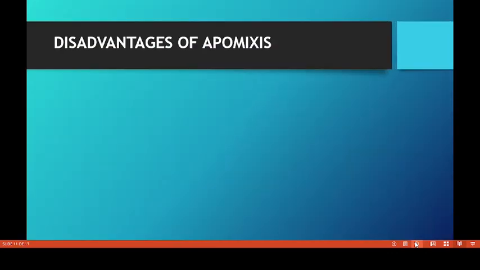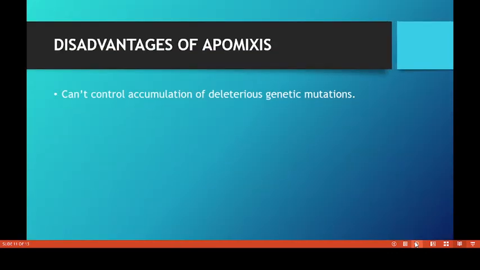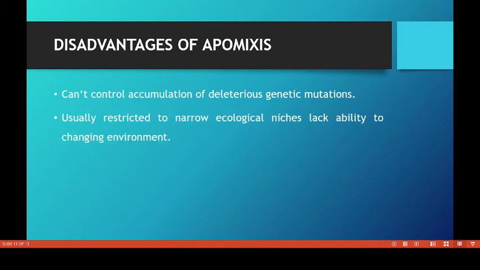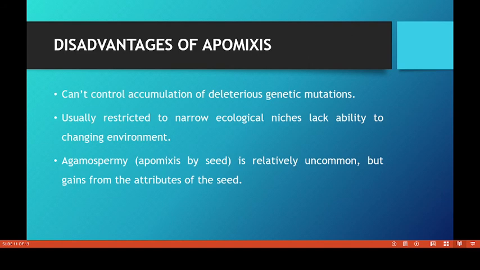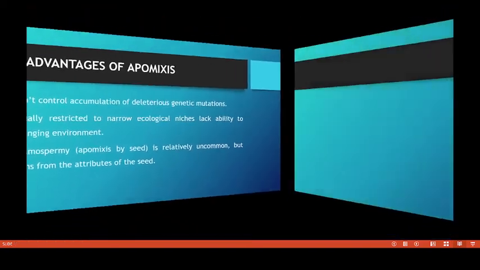Disadvantages. In apomixis, we can't control the accumulation of deleterious genetic mutations. It is usually restricted to narrow ecological niches and lacks the ability to adapt to a changing environment. Agamospermy is relatively uncommon but gains from the attributes of the seed.